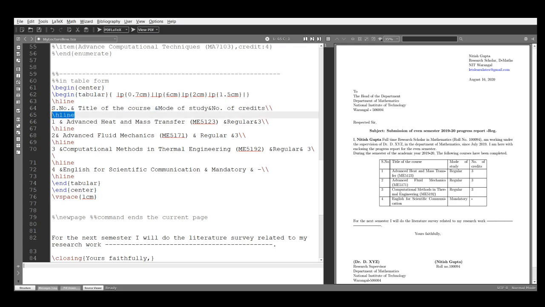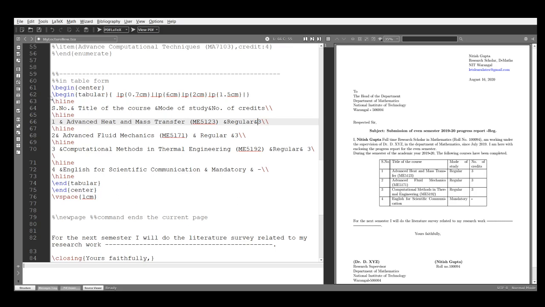So now write this \hline, again serial number, this is 1 2 3, so you write 1, title of the course, so write here title of the course, mode of the study, regular, so before regular use &, similarly here &, similarly number of credits, write &, like this you can write.